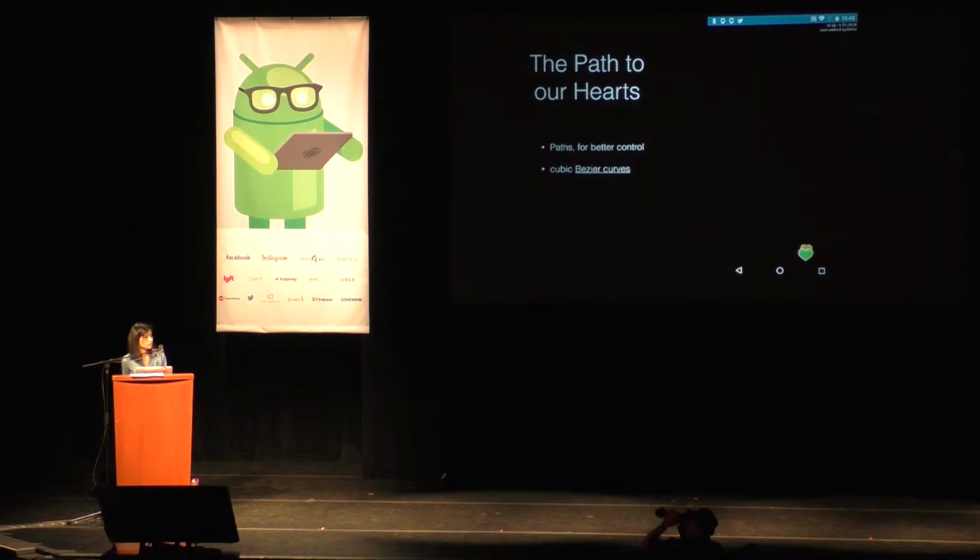We use cubic Bezier curves to do the curved motion. I'm not going to go into what the cubic Bezier curve is. There's a lot of math to it, and there's a great Wikipedia article on it that we actually reference heavily when we were doing the implementation. But the idea behind that is if you're trying to get from point A to point B, and you're trying to draw a curved motion here, you're going to have two control points to describe how that curve should be moving, how fast and how far apart that curve should be.